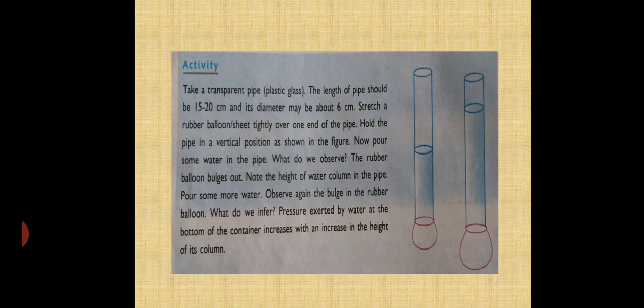There is one activity. There are two tubes. One end of the tube is connected with a balloon and filled with water. You will see the bulb of the balloon expand. Again I am pouring some water, and again it expands. This shows that the pressure exerted by the water at the bottom of the container increases with the increase in the height of the column of water.